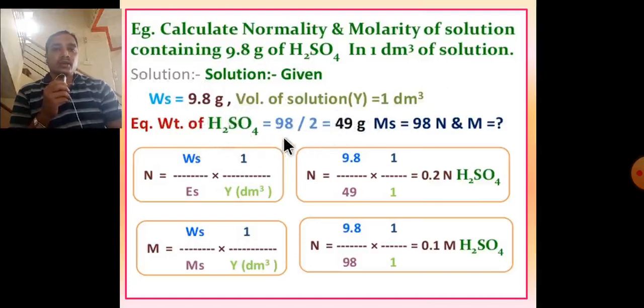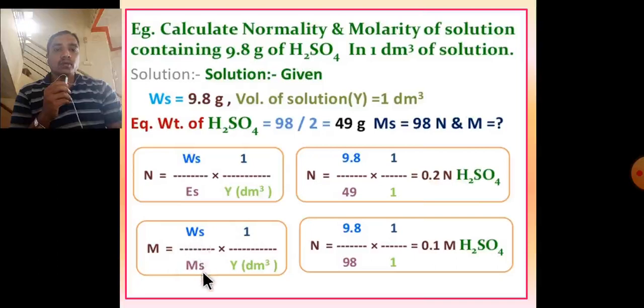Equivalent weight of H2SO4 is 49 and Ms is 98. Normality: N is equal to Ws upon equivalent weight into 1 upon Y dm cube, 9.8 divided by 49 into 1 upon 1, that is 0.2 normal H2SO4 solution.